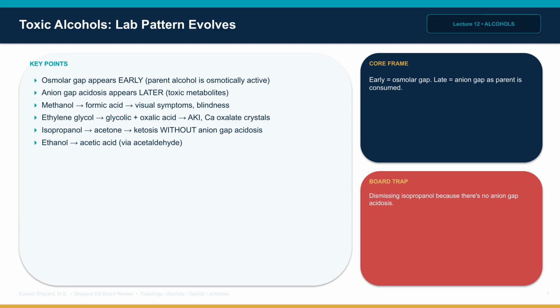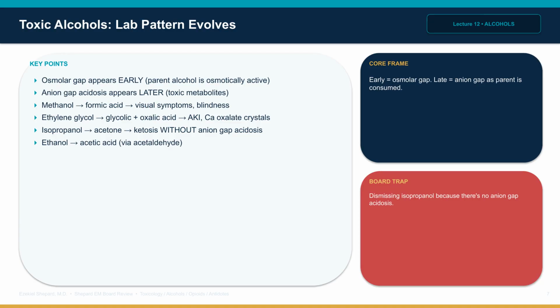The differentiator is MUDPILES, the high anion gap mnemonic, and both methanol and ethylene glycol live there alongside salicylates, lactate, DKA, uremia, propylene glycol, and isoniazid. Isopropanol metabolizes to acetone, causing ketosis without anion gap acidosis.